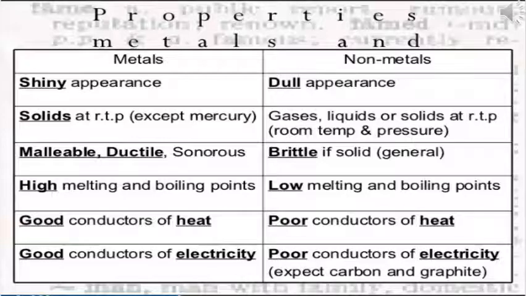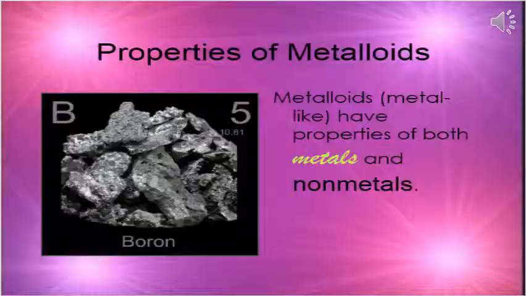Whereas non-metals, they are dull in appearance. They are gaseous in state, liquids or solid at room temperature. They are brittle, that is, they break if they are solid. They have low melting and boiling points. They are poor conductors of heat. Also, they are poor conductors of electricity except carbon and graphite.